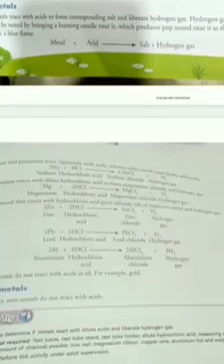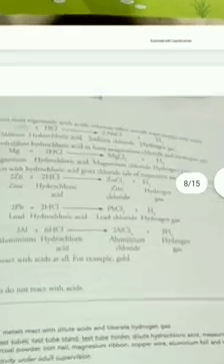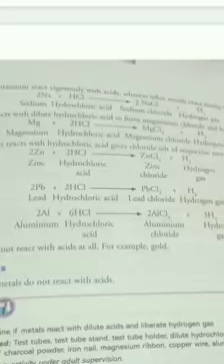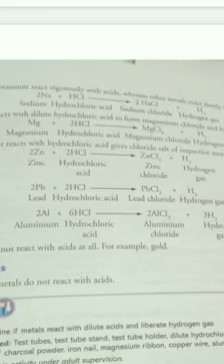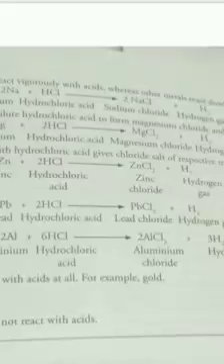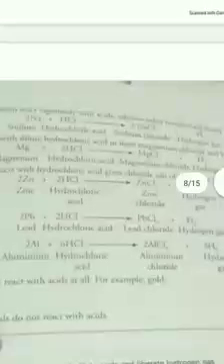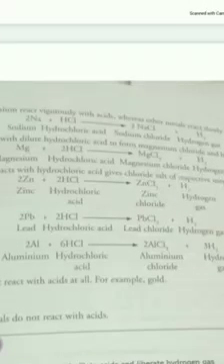Now come to sodium and potassium. You know that sodium and potassium are very reactive in nature. They vigorously react even with oxygen. So when they come in contact with acid, they readily react and form NaCl along with hydrogen gas. Then magnesium: Mg plus HCl. What is HCl here?